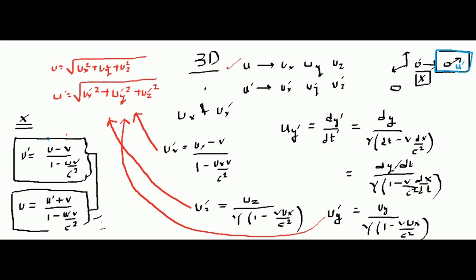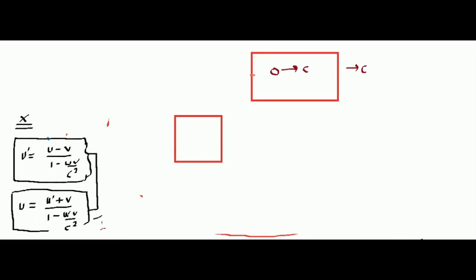That's a bit complicated, and that will fetch you your u dash in terms of u and v. It's simple algebra and nothing else. So this is an interesting case. Agreed. Small mistake, this will be plus, just a minor mistake in the plus and minus sign.